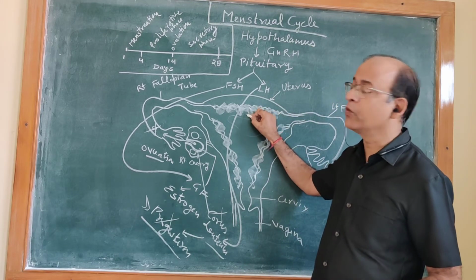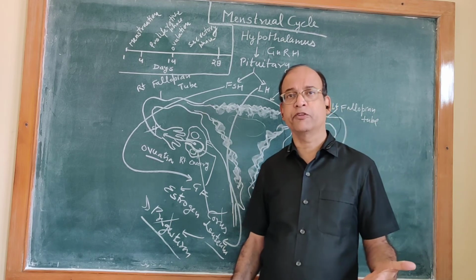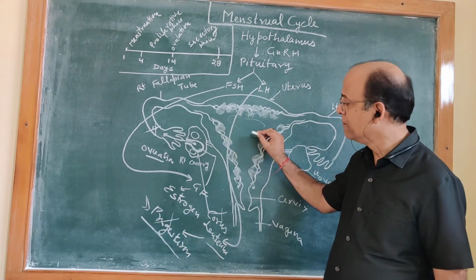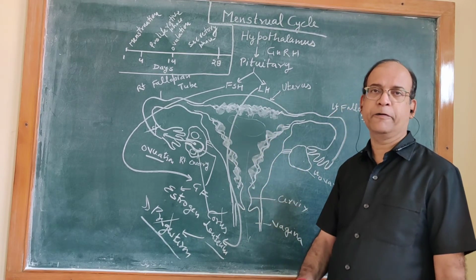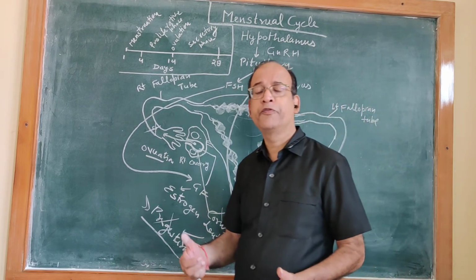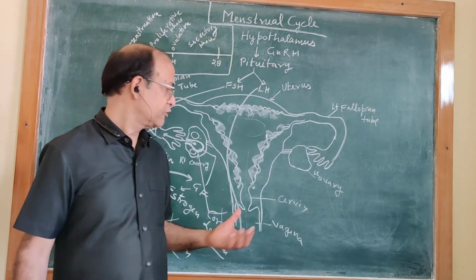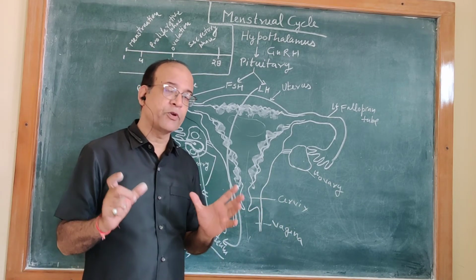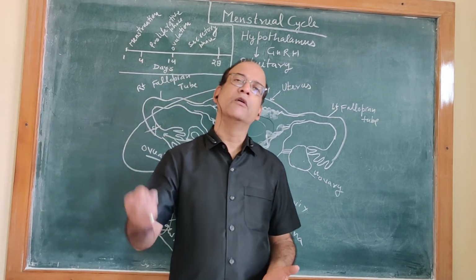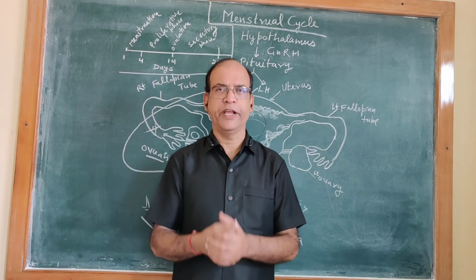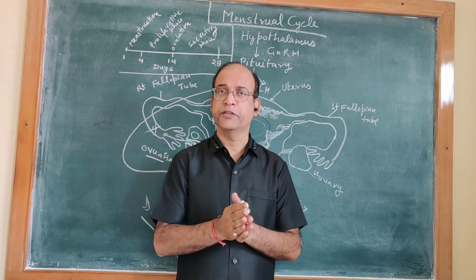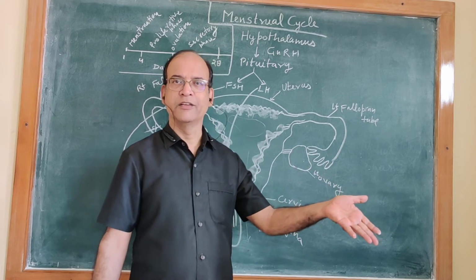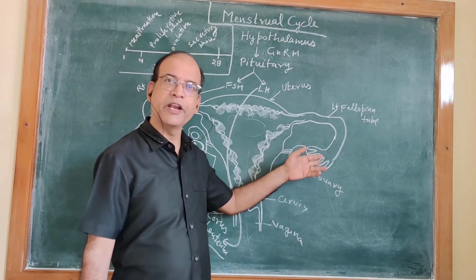And when these layers break down, their blood vessels are also damaged. So these tissues along with blood pass out through the vagina. And this process of flow of blood through the vagina is called menstruation. This process of menstruation occurs for 3, 4 or 5 days. When this bleeding process stops, then the next menstrual cycle starts in the next alternate ovary.